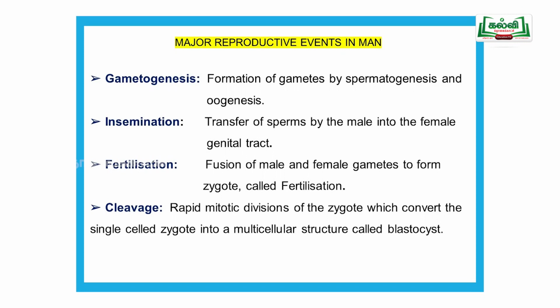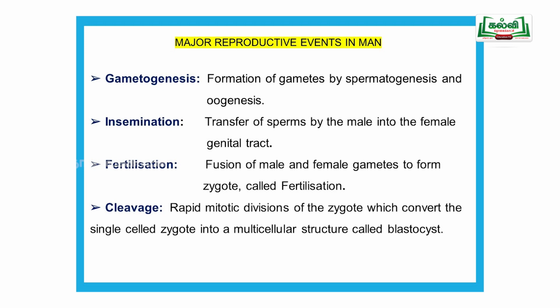What are the major reproductive events in man? Now we are going to see them. The first one is gametogenesis, the formation of gametes, sperm as well as egg. Sperm are formed from the testes by spermatogenesis. Eggs are formed from the ovary by oogenesis. So spermatogenesis and oogenesis together are called gametogenesis, the formation of gametes.